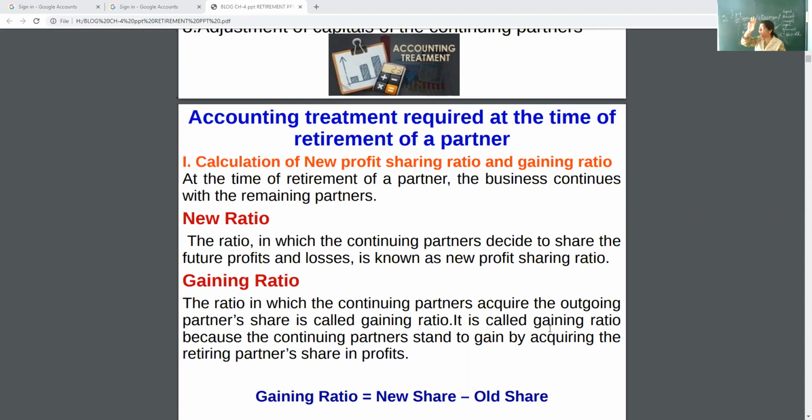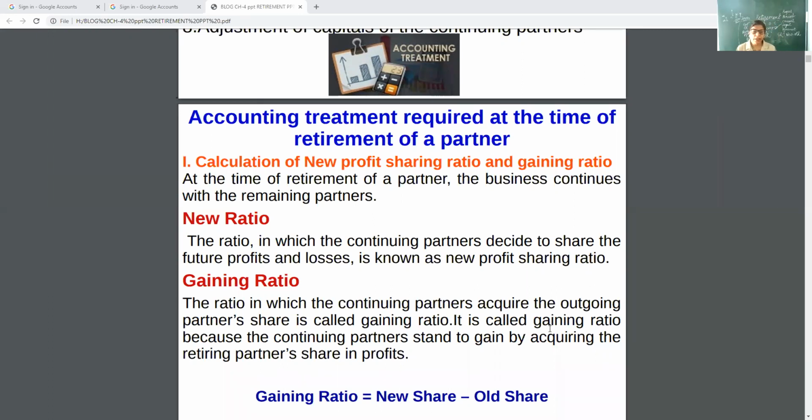Earlier, the profit of 3 lakh was shared by 3 persons. Now, because one partner retires, the remaining profits will be distributed among the remaining, continuing partners. Now they are getting more, that's why it is termed as gaining.